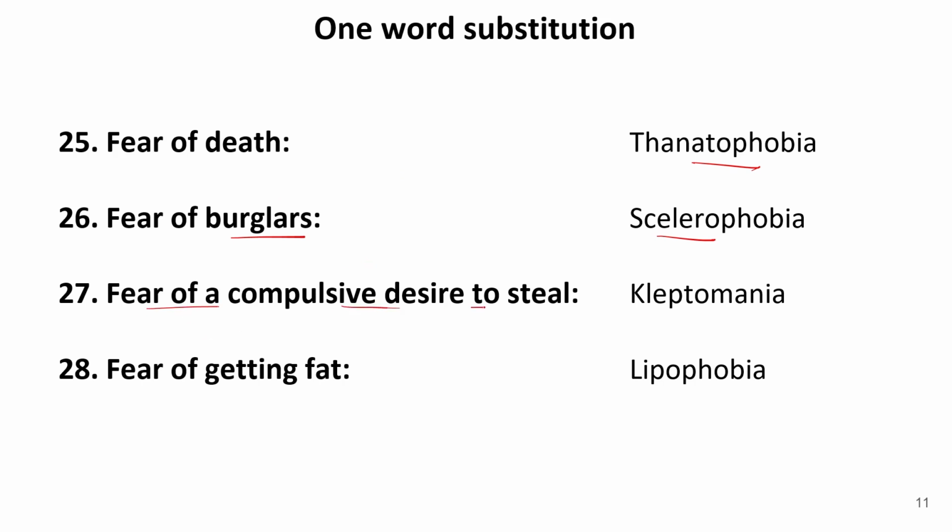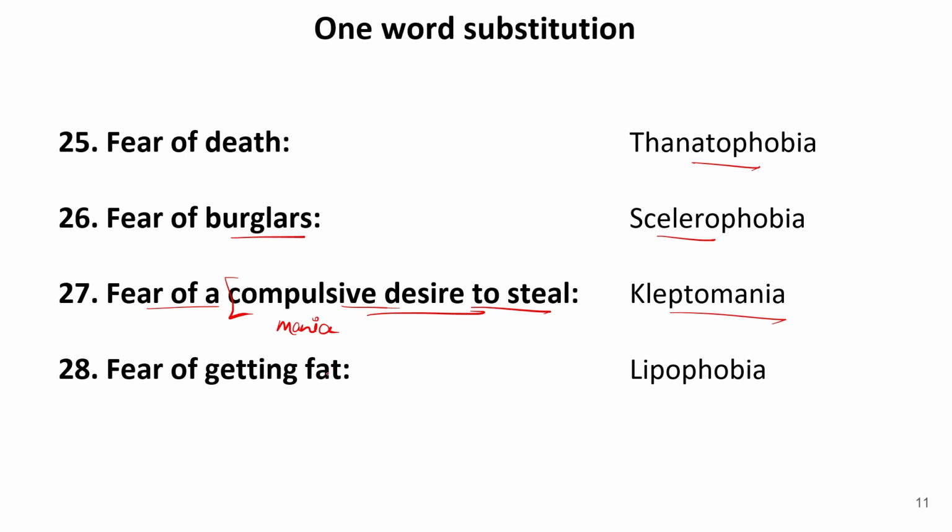Fear of compulsive desire to steal. It is not only the fear, but also a compulsive desire to steal. Or you can say a person is in mania or he's mad about stealing things. This is known as kleptomania. So kleptomania is just a kind of mania in which a person fears that he will steal something, or he's in mania that he steals everything which he sees. So it is actually not the fear, but it is actually the compulsive desire to steal, and that is known as kleptomania.